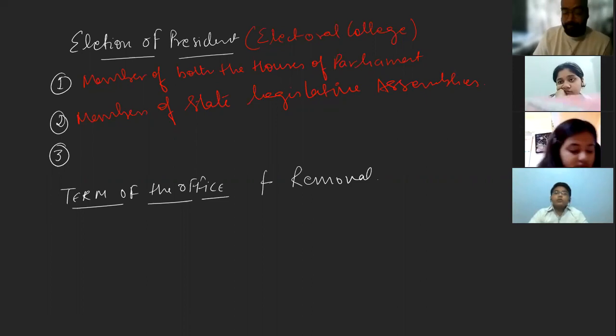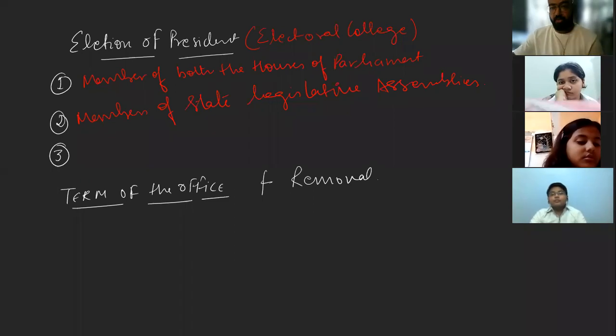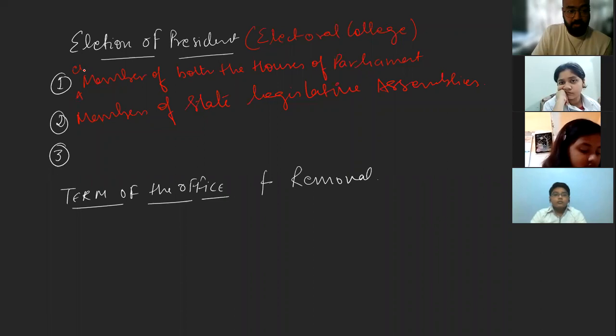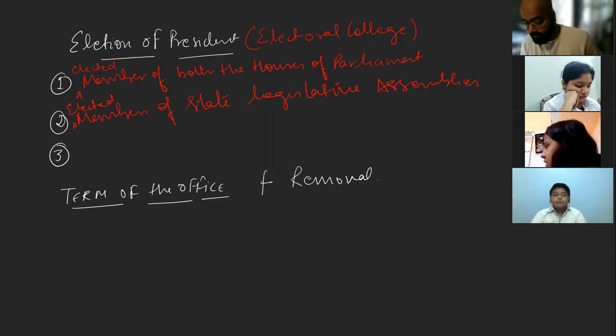Are you getting that? It is the elected members of both the houses of parliament. One keyword I have missed here is elected. The word elected is very, very important, so in your answer you should write elected members.